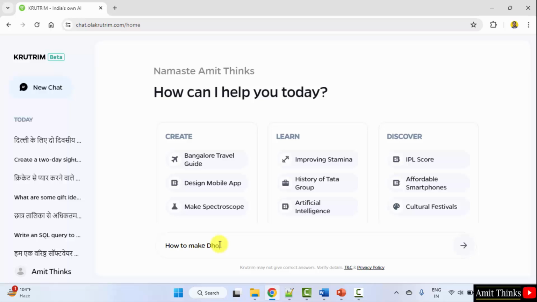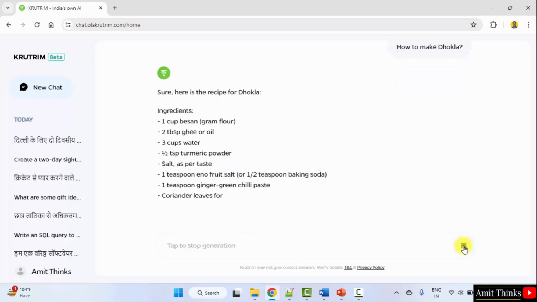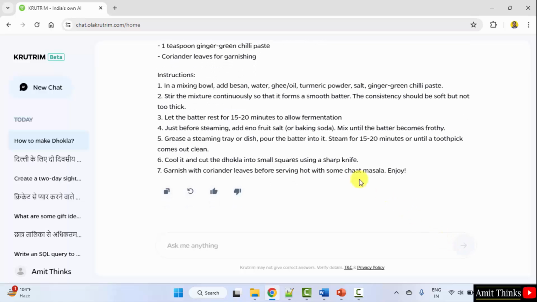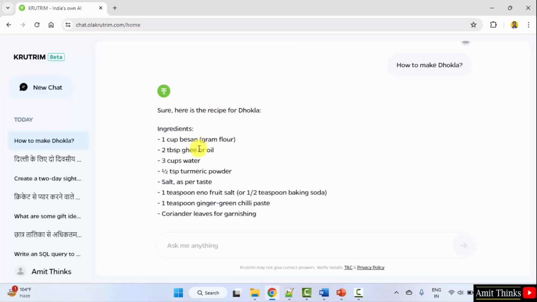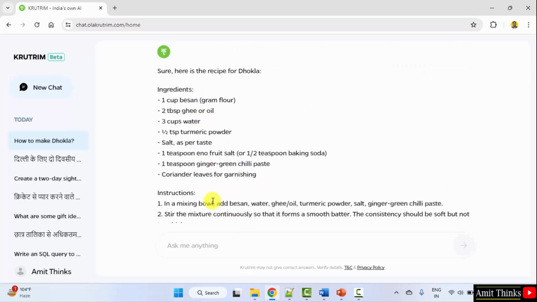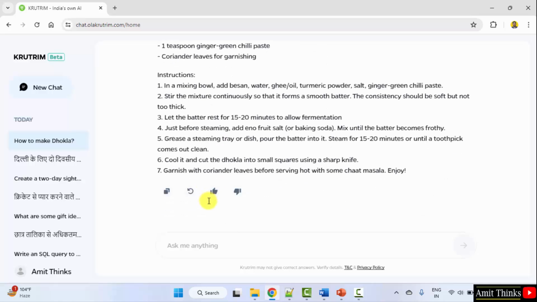Okay, let's say we are going for an Indian dhokla. How to make dhokla? Here it is, the entire recipe. Okay, with the ingredients as well as the instructions. You can copy it from here. You can regenerate from here. If you like it, click here. If you did not like the response, click here.